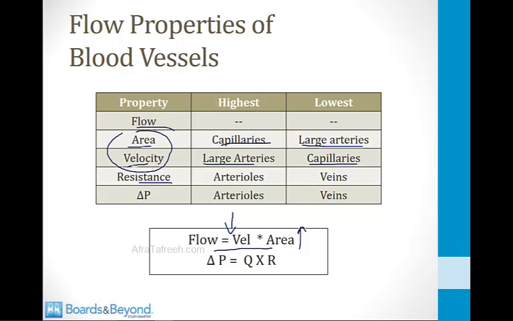The resistance to flow, as I told you before, is highest in the arterioles. Those are resistance vessels, and they have therefore the highest pressure drop as blood flows through them. The lowest resistance to flow is in the veins, and therefore the smallest pressure changes as blood flows through the veins. The most important thing to know about the veins is that they hold a large volume of blood. They are basically a storage basin for blood, and therefore in situations of volume loss, the veins can constrict and push more blood to the heart to help keep the volume status of the body normal.